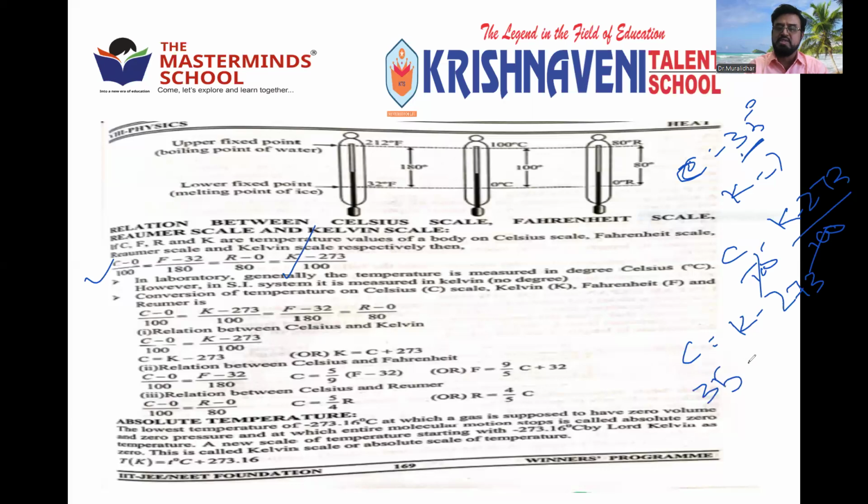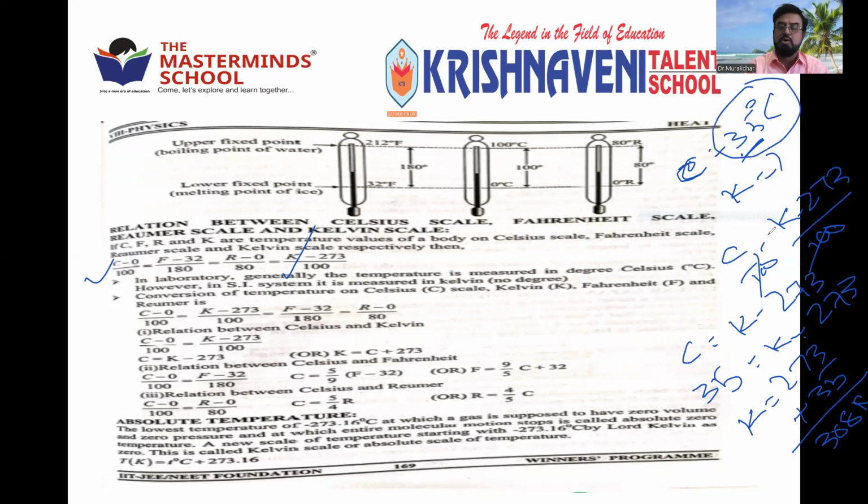So 35 is equal to K minus 273, or K is equal to 273 plus 35. That is 308 Kelvin. That is 35 degrees Celsius is equal to 308 Kelvin. Like that, you can convert any degrees into any Fahrenheit or any Kelvin also. You can convert like that only by using that relation, right?